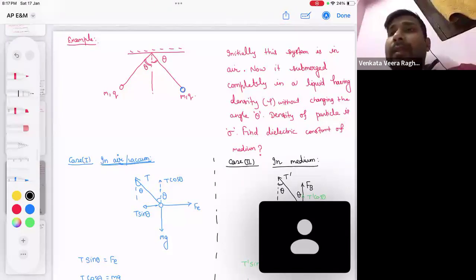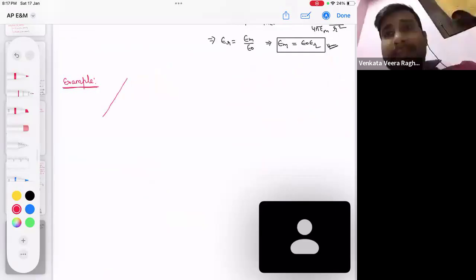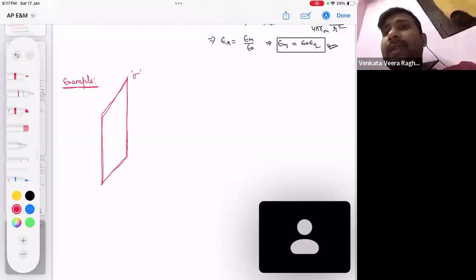In this example, have you solved the cavity problem? Cavity problem means, initially, a very big sheet is given to us. A large, thin sheet is given to us. It has surface charge density sigma. Okay?